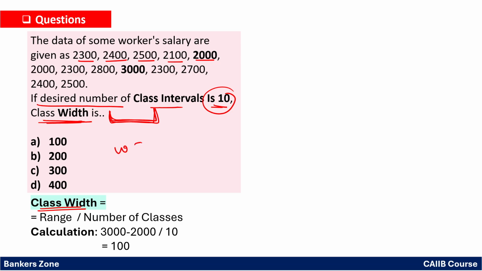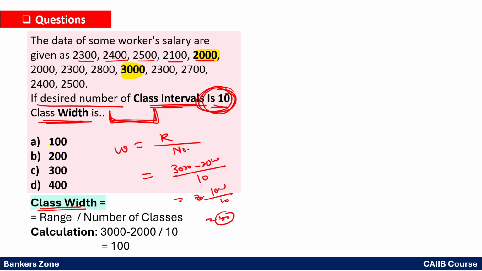See, class width is nothing but the range upon the number of classes. So what is range? The range they have not given, so we have to find the range. Range means simply the lowest value to the highest value, right? So 2000 is the lowest value and 3000 is the highest value in the given data set. So the range will be 3000 minus 2000, and we have to divide it by the number of classes. There are 10 classes, so 1000 upon 10, so the answer will be 100, right? So option A you can mark here.